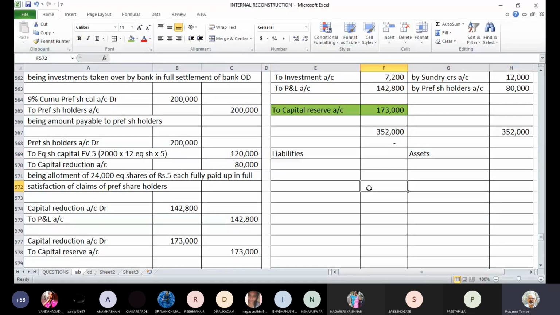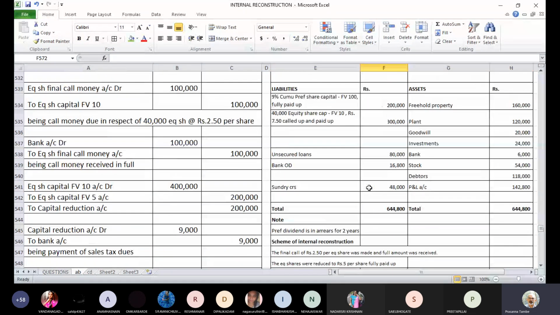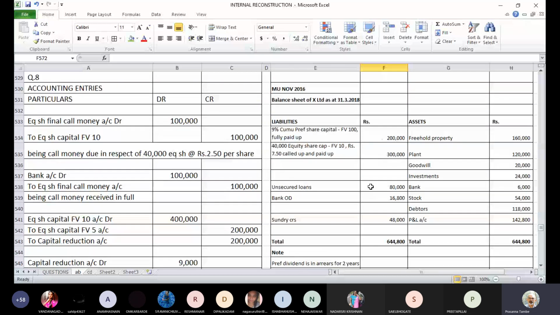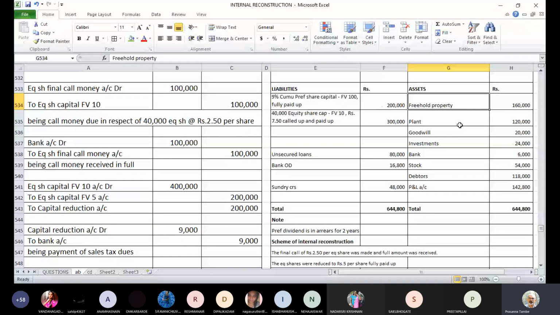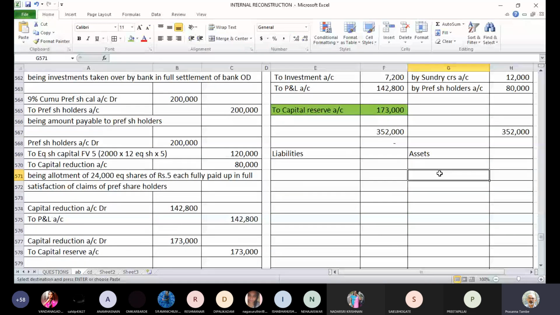I will quickly prepare the balance sheet so that you have the complete idea of what it will be like. Freehold property, first item. I will copy all these assets, and then we will remove what is not there. Freehold property has become 220.